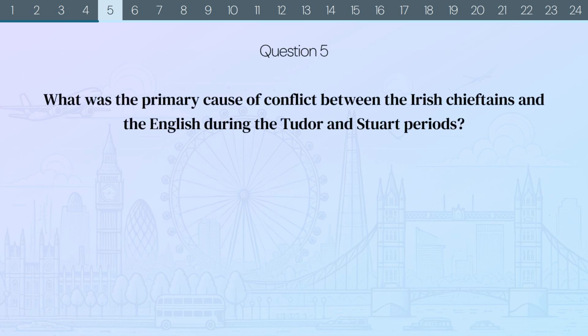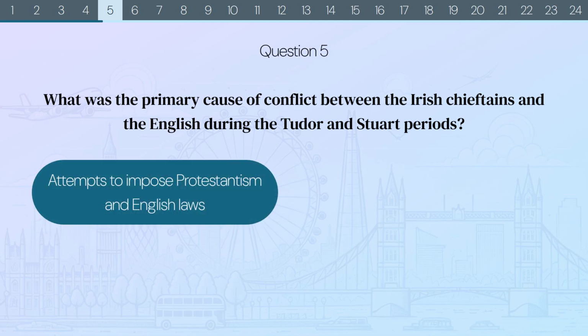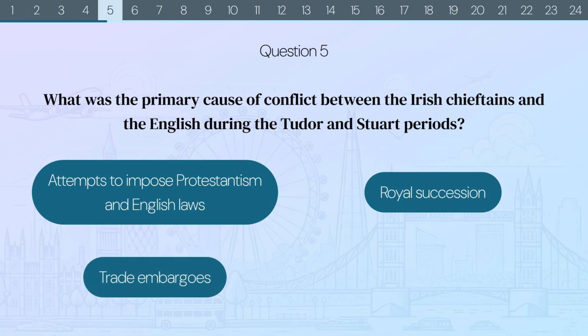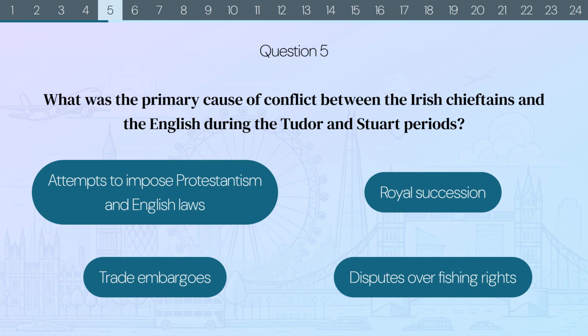Question 5. What was the primary cause of conflict between the Irish chieftains and the English during the Tudor and Stuart periods? Attempts to impose Protestantism and English laws? Royal succession? Trade embargoes? Or disputes over fishing rights?